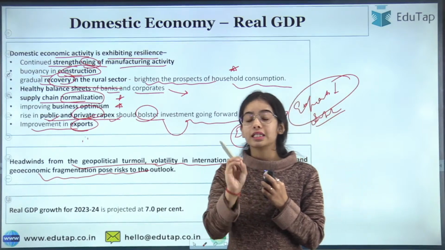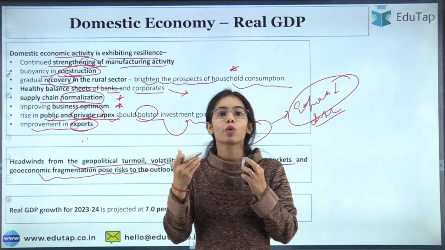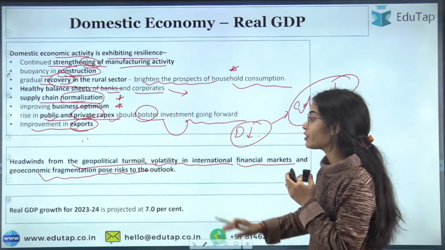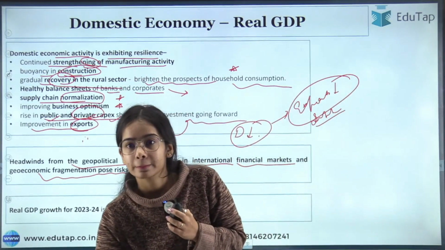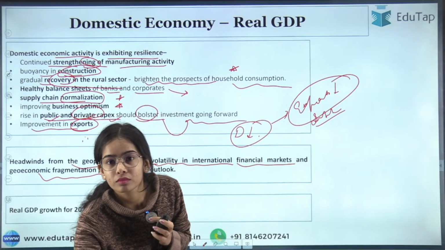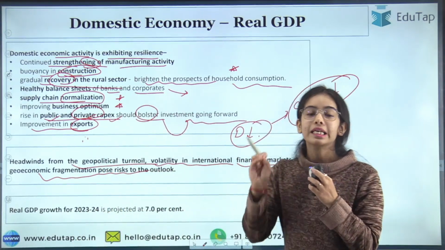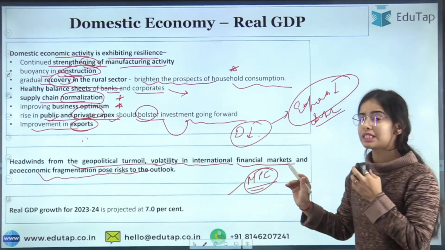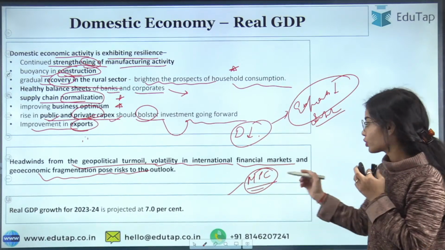But still the RBI's outlook, or the MPC's outlook, is very, very positive. How is it very, very positive? The previous Monetary Policy Committee meeting happened in October 2023.